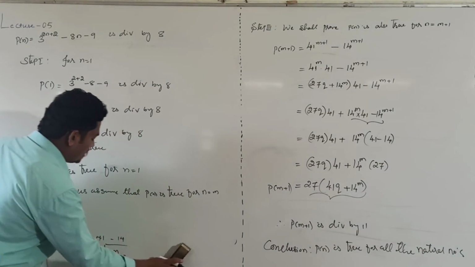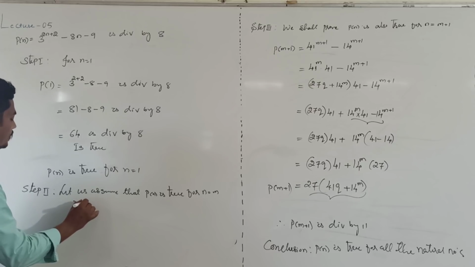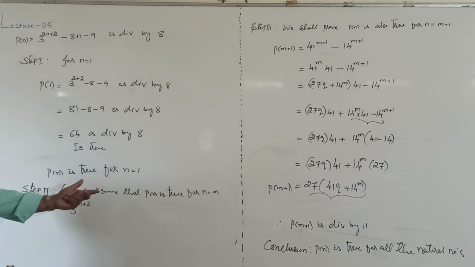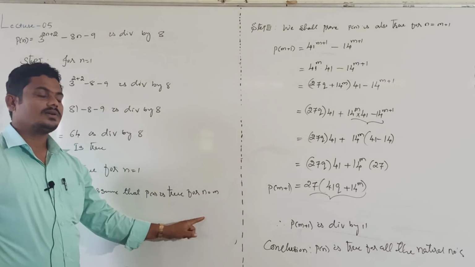Then same procedure. Assume P of n is true for some natural number n equal to m.